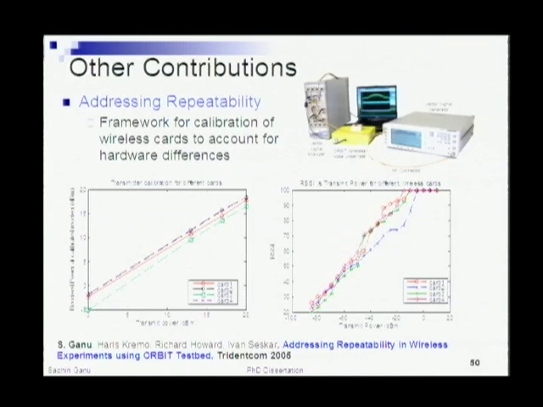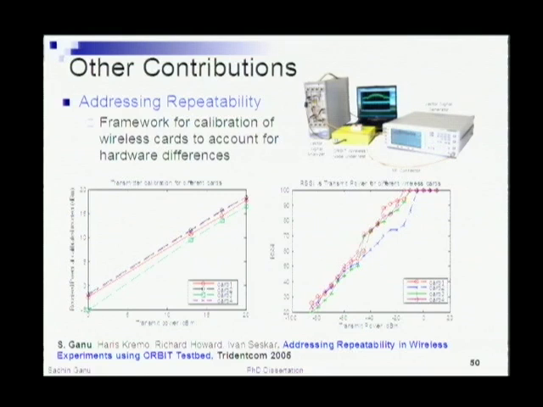One of them, of course, is that I spent a lot of time learning and building with the Orbit testbed especially. And one of the problems that we have looked at is addressing repeatability of wireless experiments. Given the environment, you cannot ensure that it's repeatable. Software, you can control to a certain extent by making sure you capture everything in a script so that you don't mess up any of the settings. But there is a third thing which can contribute to the repeatability of the experiment, and which is essentially the hardware that you're using.